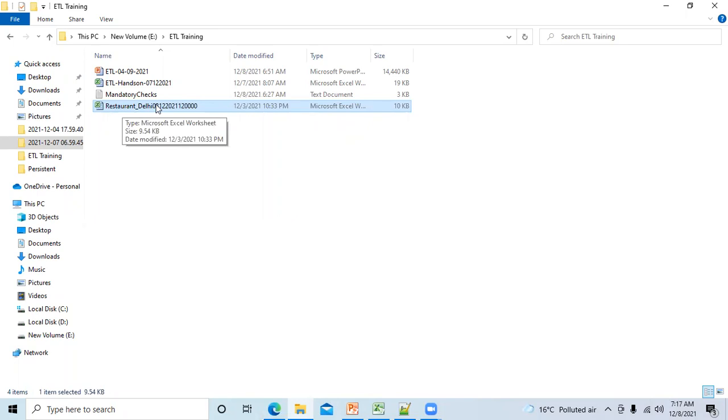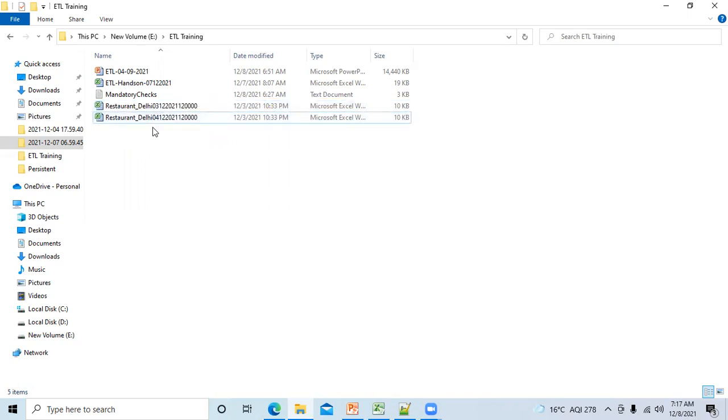Now, try to understand this very carefully. This was the 3rd December data. Now, suppose this is the data I have received on 4th December, next day, because on a daily basis I'll be receiving data. This file I have received on 4th December, and this was a file which I received on 3rd December. Now, the 4th December file contains all the transactions that happened on 4th of December. First of all, I will do the basic file validation.